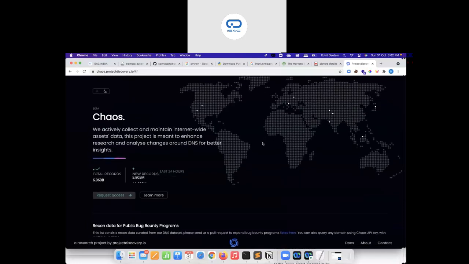Is this clear? Have you understood how you can identify public bug bounty programs from chaos.projectdiscovery? Please acknowledge me. Is everyone with me? Are you on the same page? Yes, yes, yes. Great.